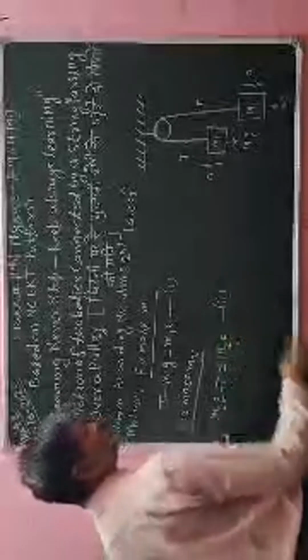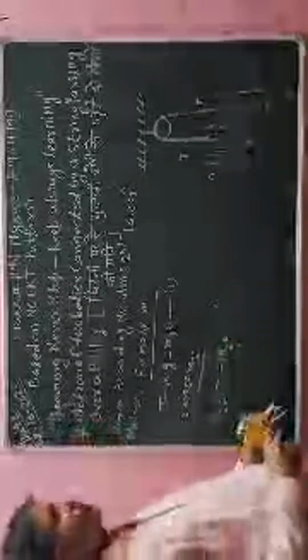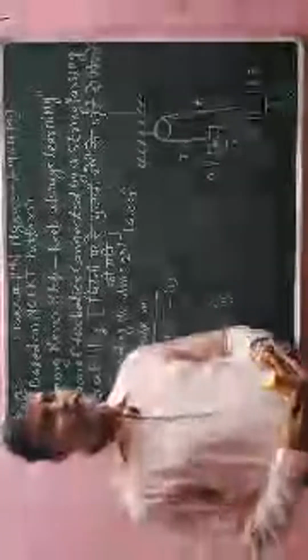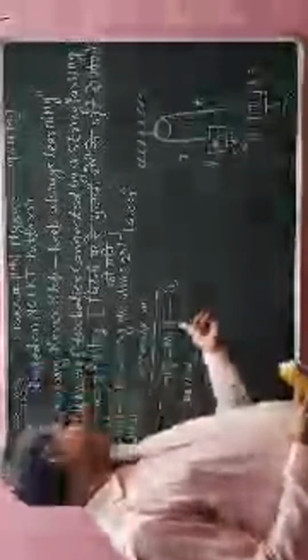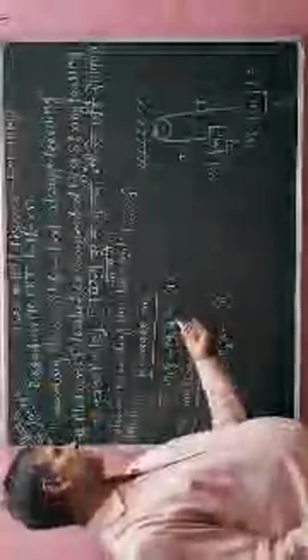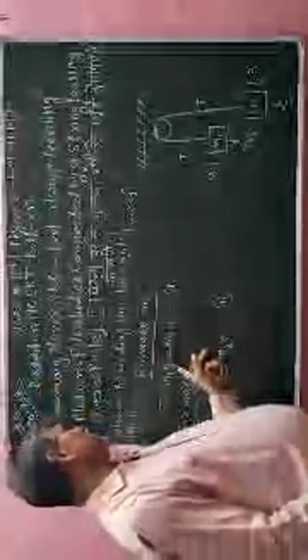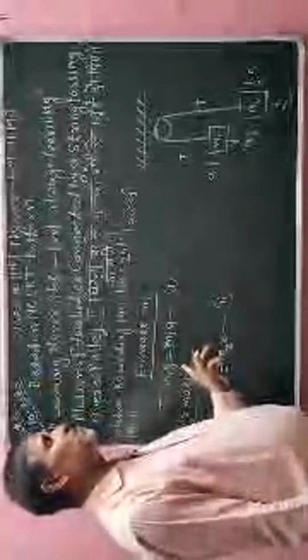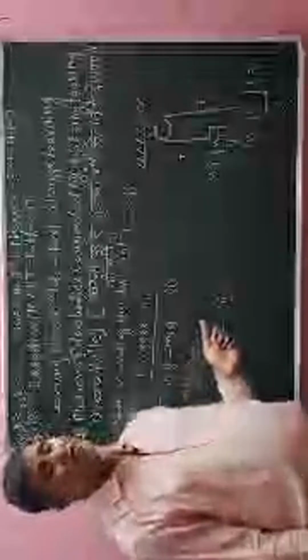So here we have to calculate two parameters. One parameter is a and the other parameter is T. Because m1 and m2 are given in the question, and g is a constant value, its value is 9.8 meters per second squared. If an object is available, that object will have a fixed mass.